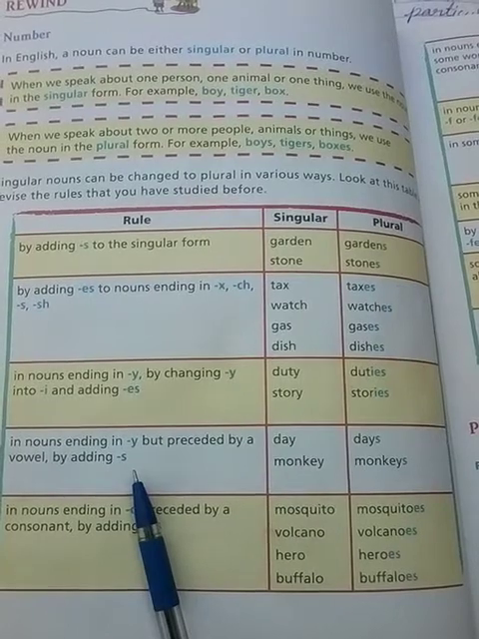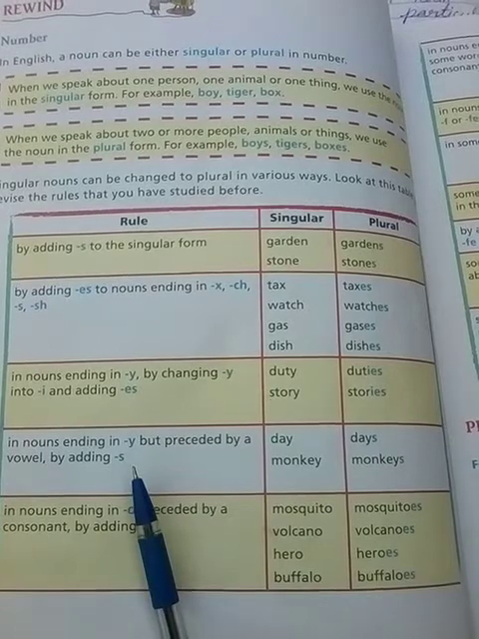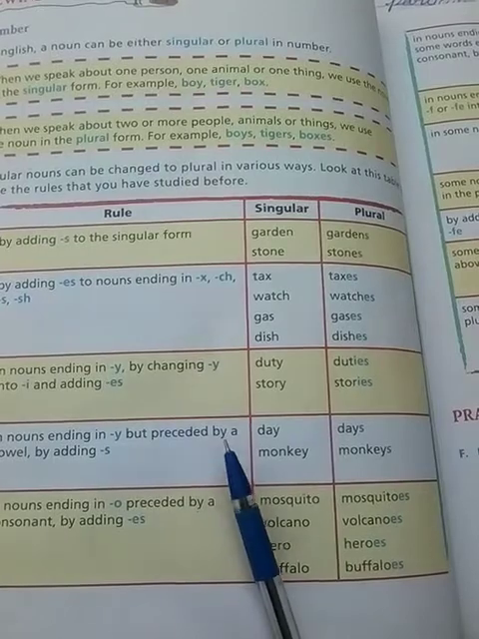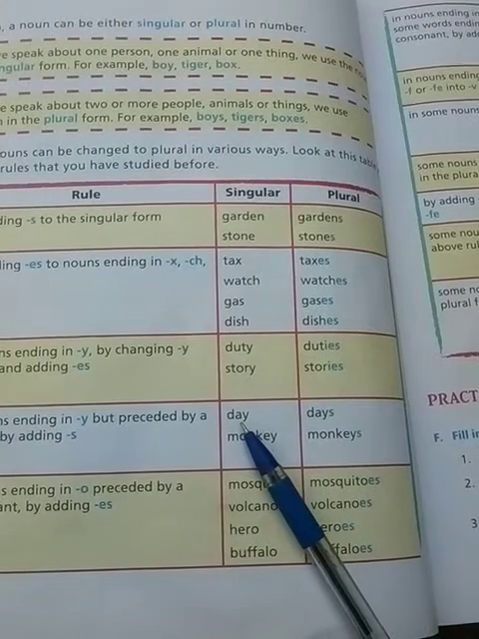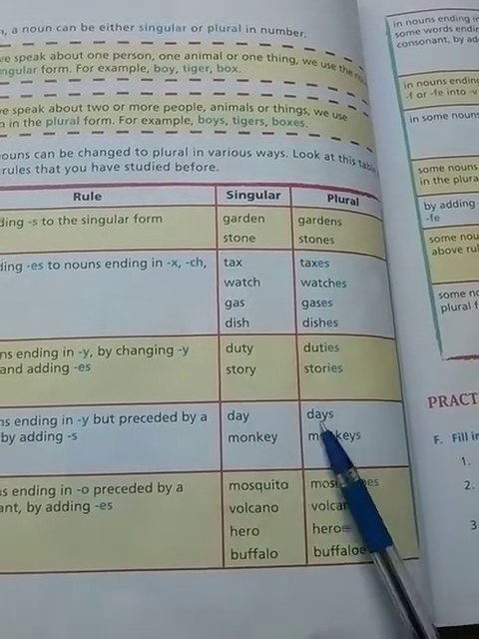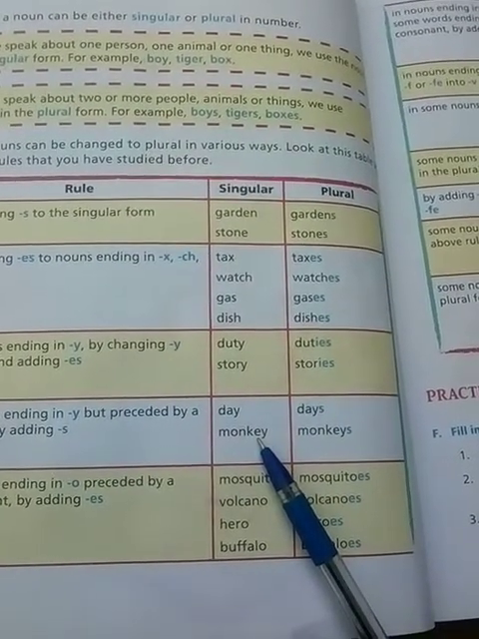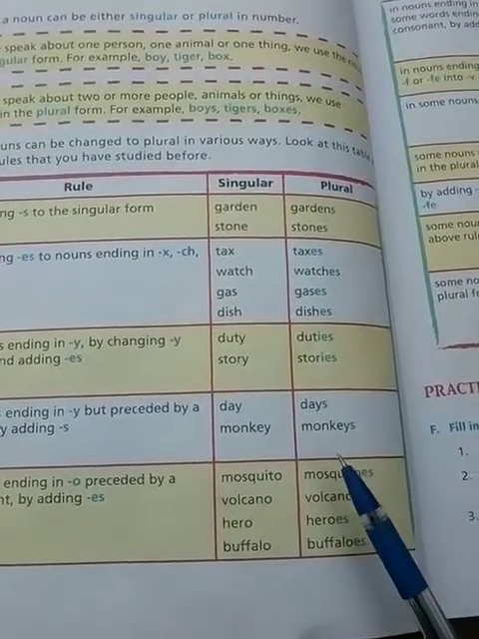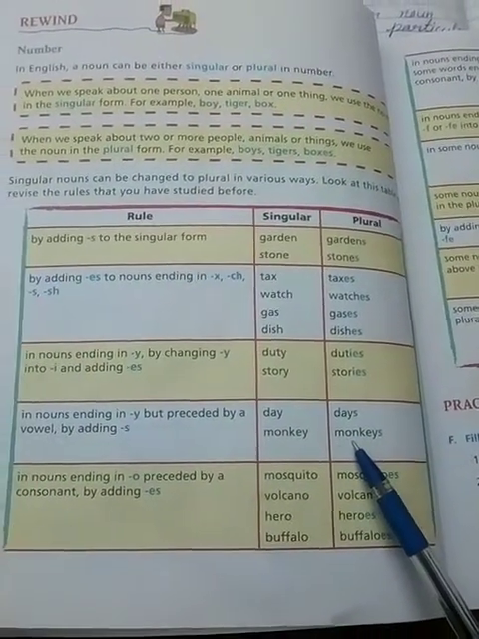There are some words which end with y, but before the y there is a vowel, and we just add s at the end and it becomes plural. Suppose day: there is a vowel a before y, so we don't have to change anything, we just add s. Day, days. Monkey: there is a vowel e before y, so we don't change anything, we just add s. Monkey, monkeys. In this way we can change a singular word into a plural word.